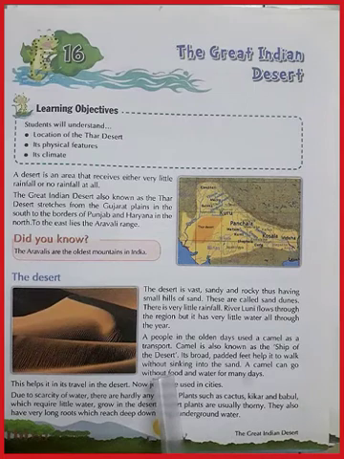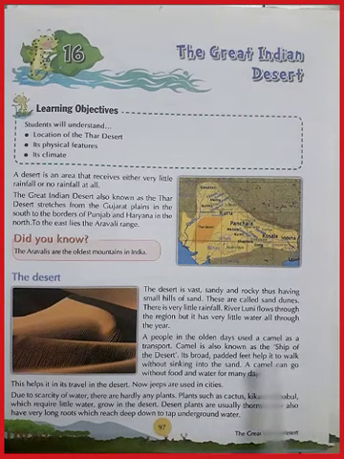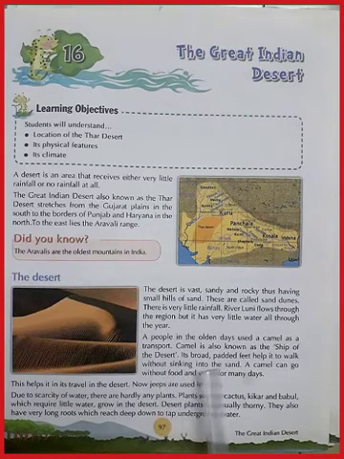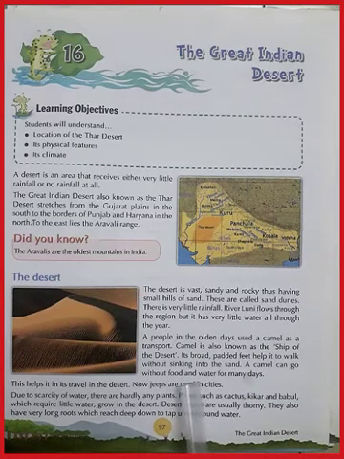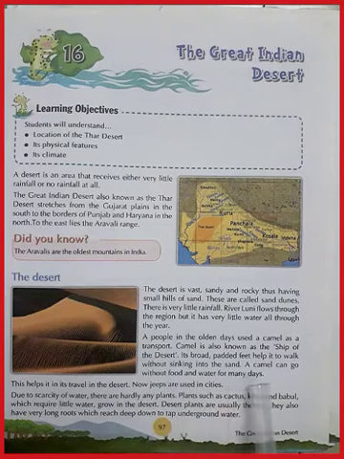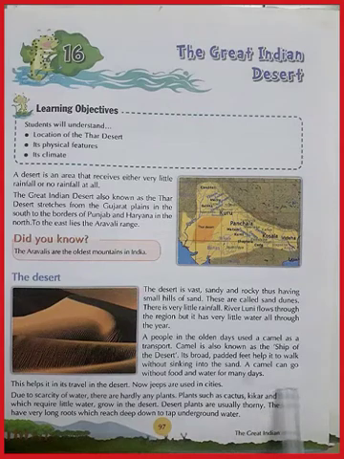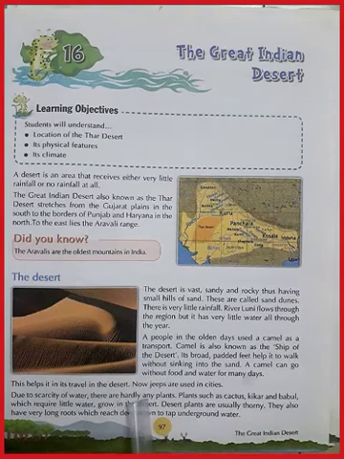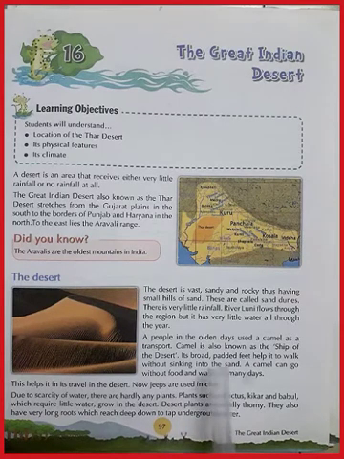the year. Our people in the olden days used a camel as a transport, and camel is also called as the ship of the desert. Its broad padded feet help it to walk without sinking into the sand. A camel can go without food and water for many days. This helps it in its travel in the desert. Now jeeps are used in cities. But earlier camel was only the means of transportation.